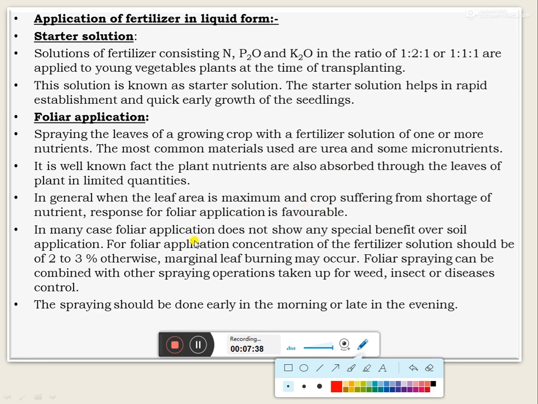In some cases, the foliar application does not show any special benefit over the soil application. For foliar application, concentration of fertilizer solution should be 2 to 3%, otherwise marginal burning may occur. Then foliar spraying can also be combined with the spraying operations taken up for weed, insect or disease control, and the spraying should be done early in the morning or late in the evening, to avoid the scorching or burning of the leaves.